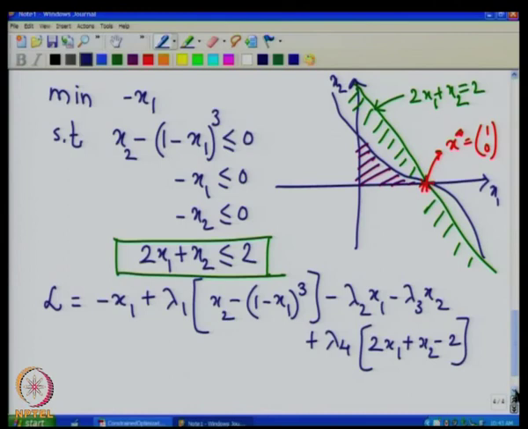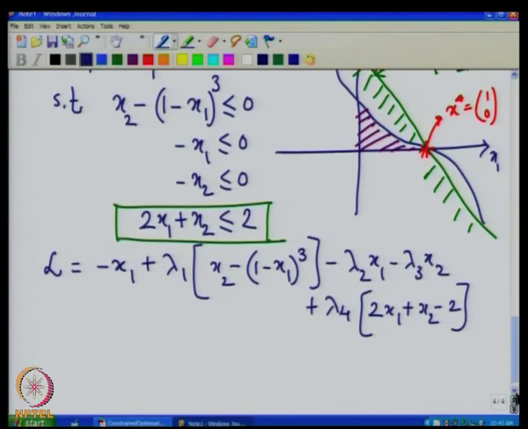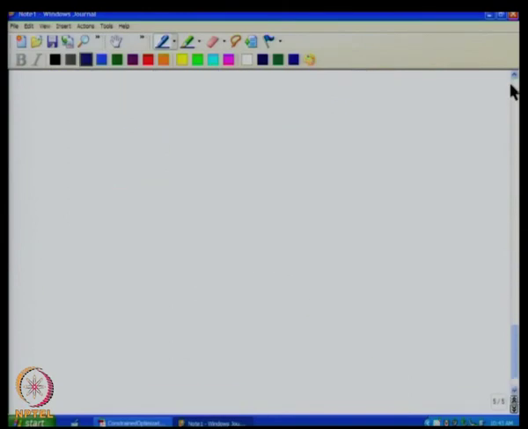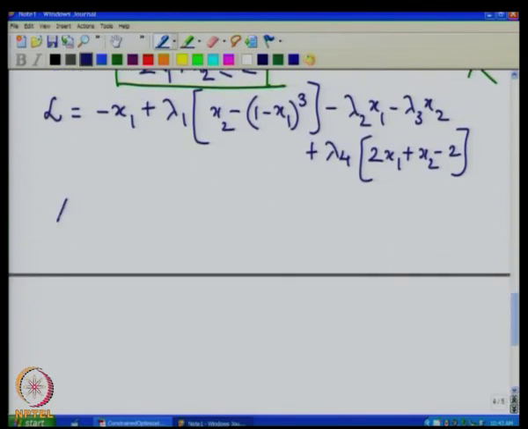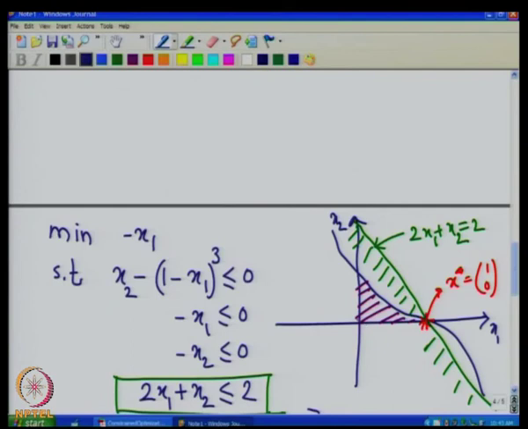Now, if you look at this point again, so again at x star to be (1, 0), we have lambda 2 star equal to 0 because this constraint is inactive.